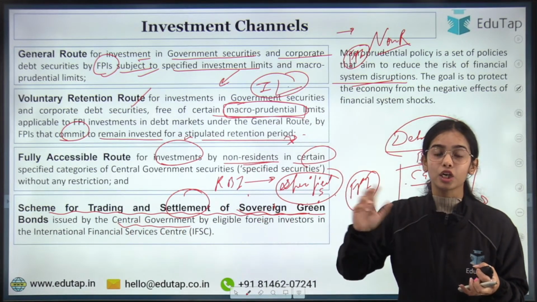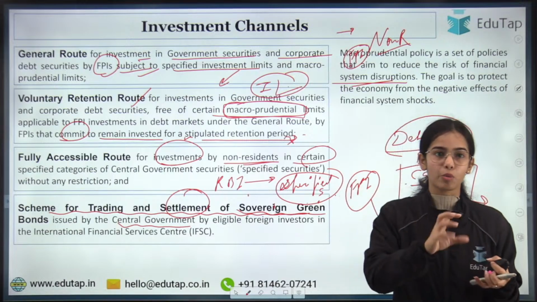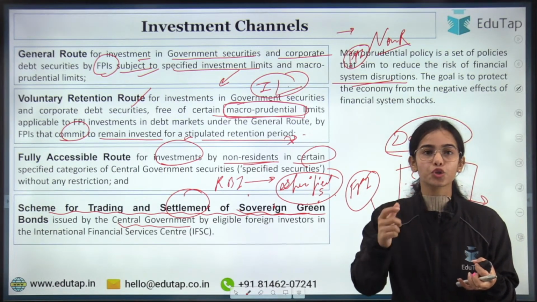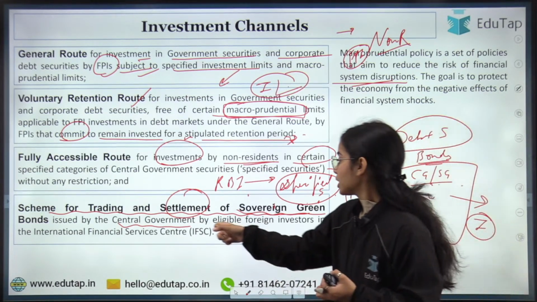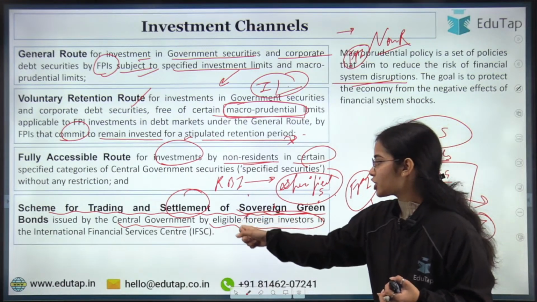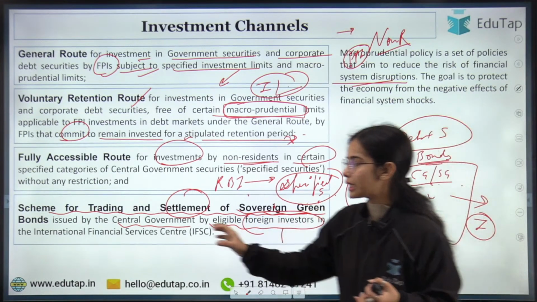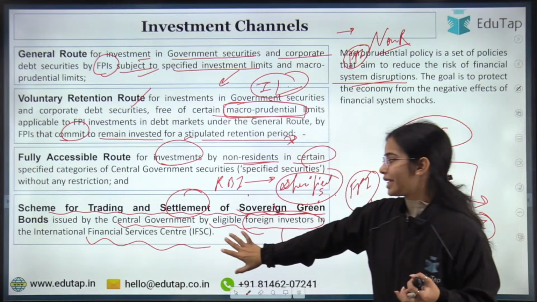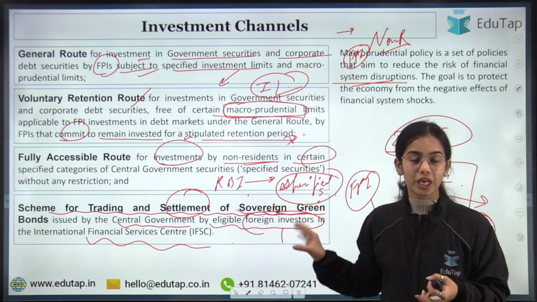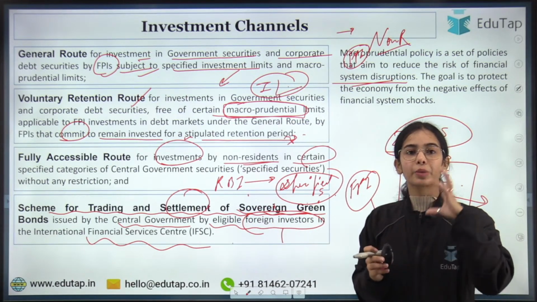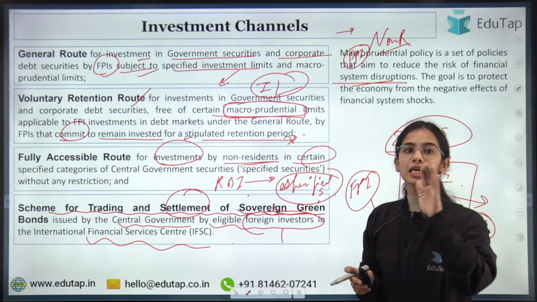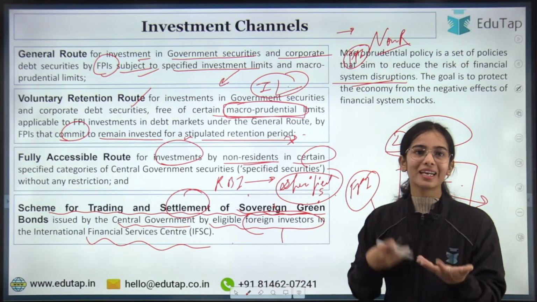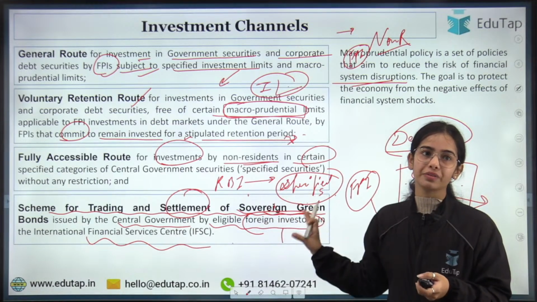Eligible foreign investors present in the IFSC can easily invest, trade and settle the sovereign green bonds.